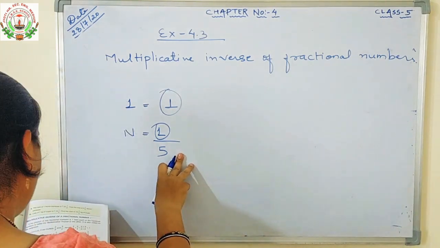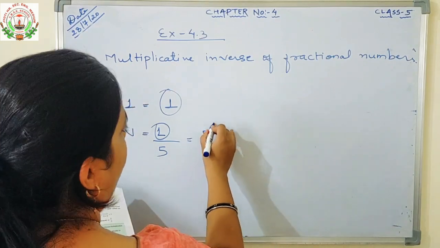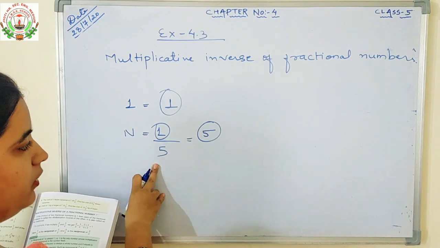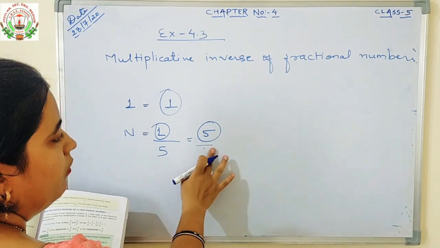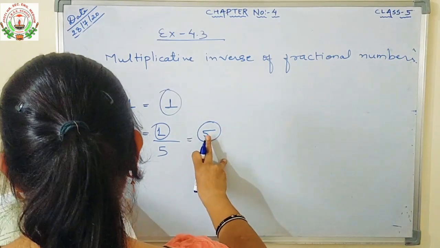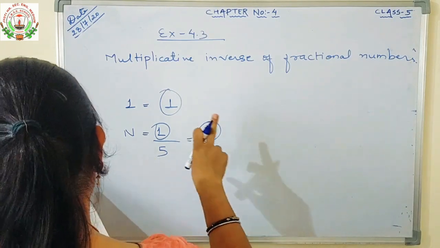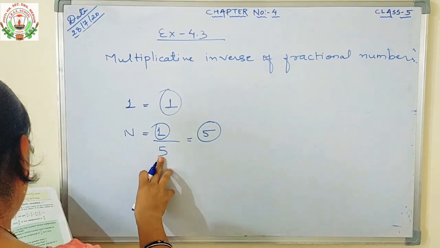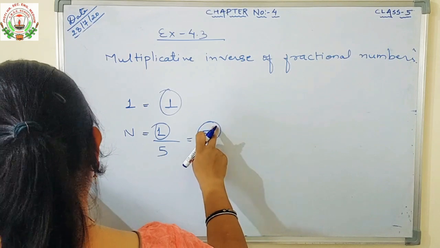So what is written here? The reciprocal of a unit fraction is always a whole number. This is numerator upon denominator. The reciprocal will be denominator upon numerator. The numerator is 1, and the value of 1 is nothing. So the reciprocal of a unit fraction is always a whole number and it equals the denominator of that fraction, such as the reciprocal of 1 upon 5 is 5.